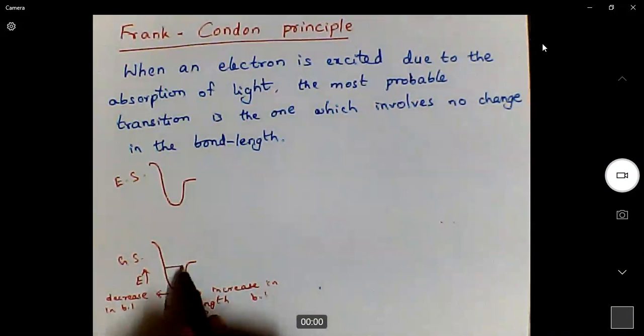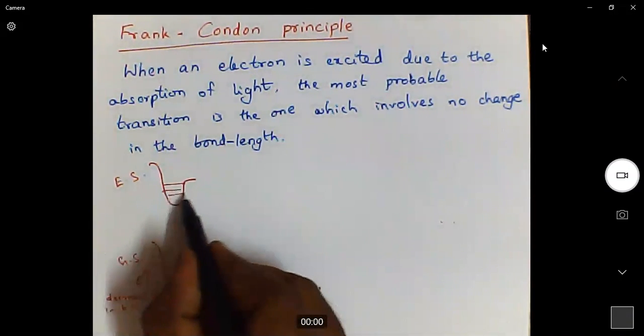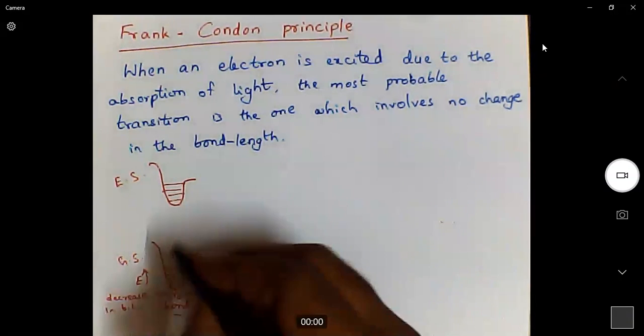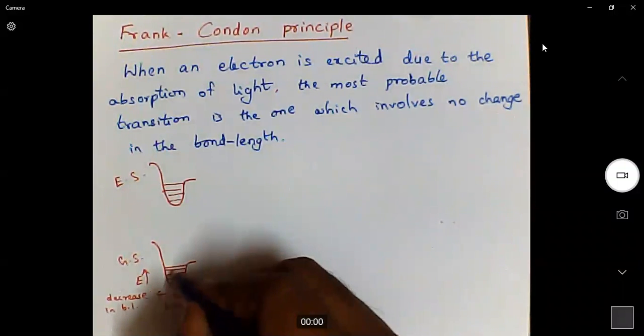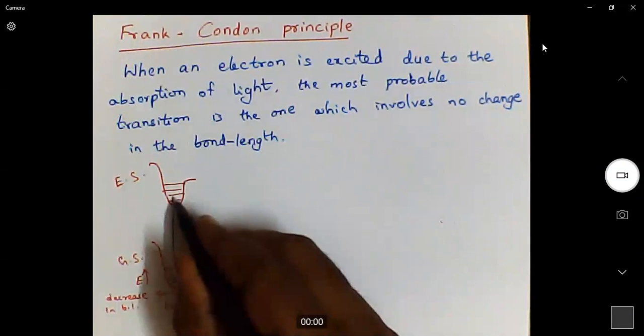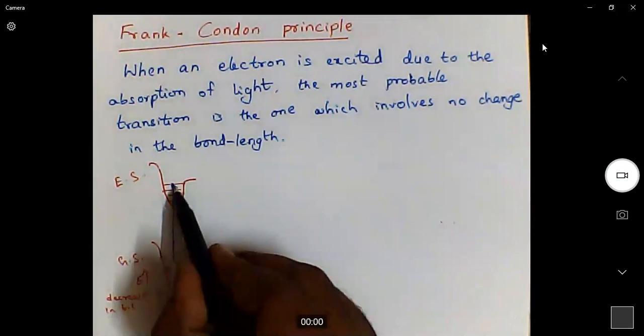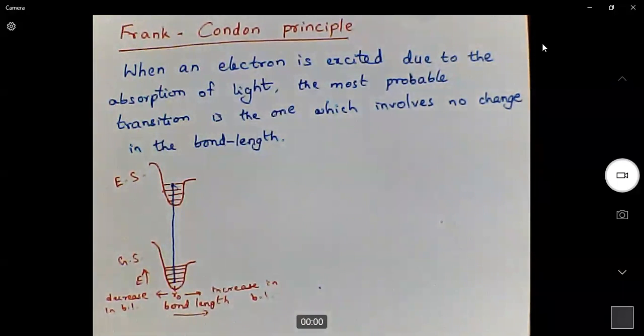Now, when we pass light onto this molecule, an electron will be excited. According to the Franck-Condon principle, the only excitations allowed are those which involve no change in the bond length. Say, for example, if it is exciting like this, that means exactly from the mean bond length to the mean bond length, it is an allowed excitation according to the Franck-Condon principle.